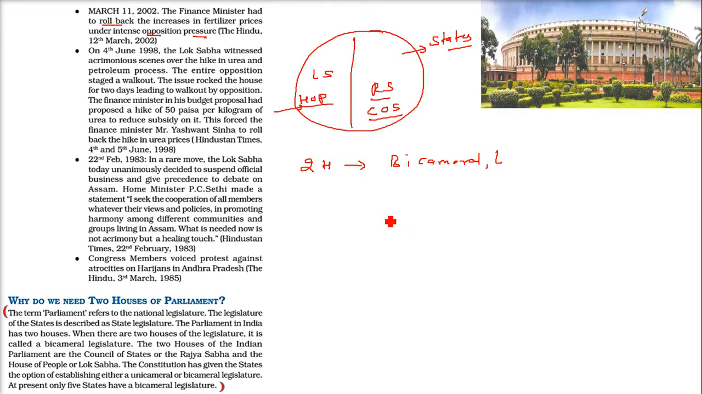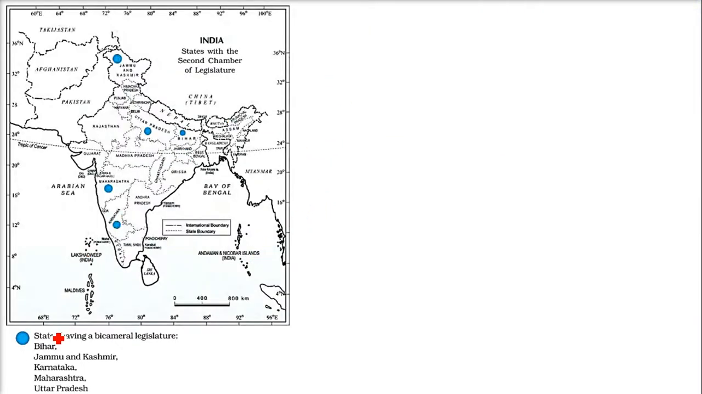Now the Constitution has given the states an option. We have around 28 states now, and the Constitution has given them the freedom to have either a unicameral or bicameral legislature. Certain states have a bicameral legislature. I'll tell you their names: Bihar, Jammu and Kashmir, Karnataka, Maharashtra, Uttar Pradesh. Jammu and Kashmir is now a union territory, because it has been divided into Ladakh and Jammu and Kashmir Union Territory. We don't know the status up till now because the lockdown is still on.